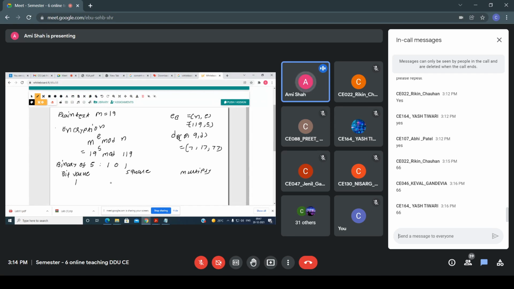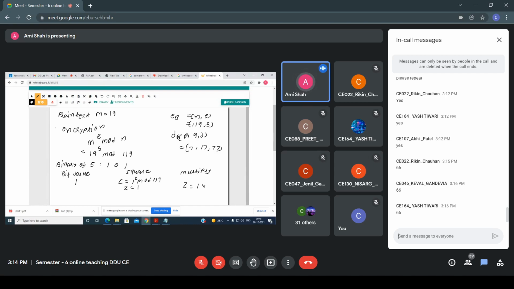Now initially you have to take z as 1. The equation is z equals z square mod n. So 1 square mod, what is the value of n? That is 119. So you are getting z equals 1. Then you have to check: if the bit is 1, then perform the multiply.